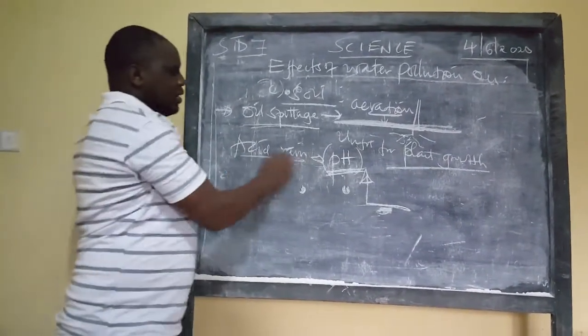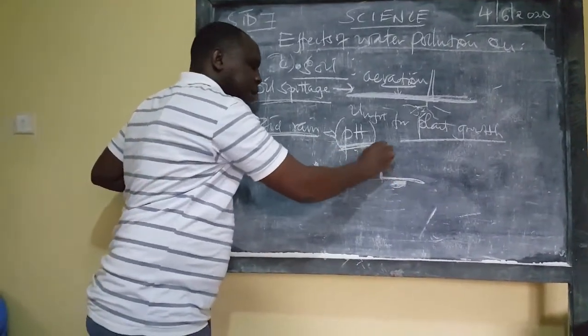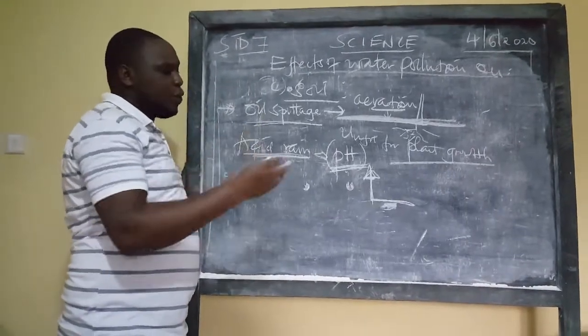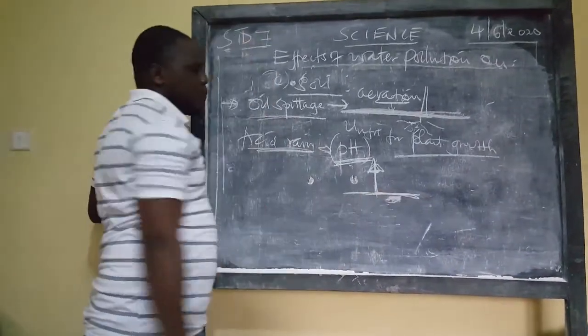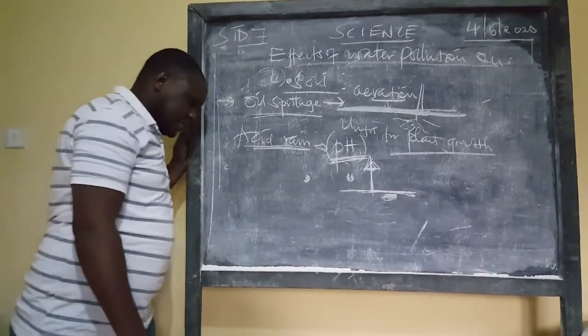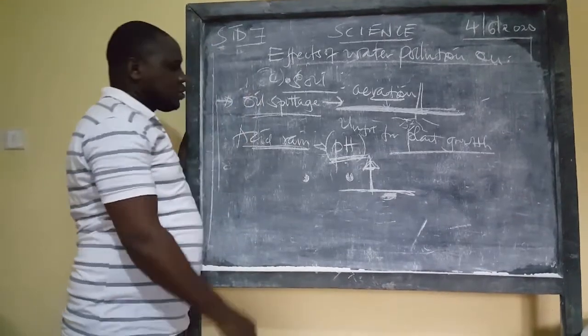So acidic rain generally comes to raise the soil pH, and therefore that prevents some plants from growing in that soil. And so the production of that particular soil is very minimal, as we have just seen in other examples.